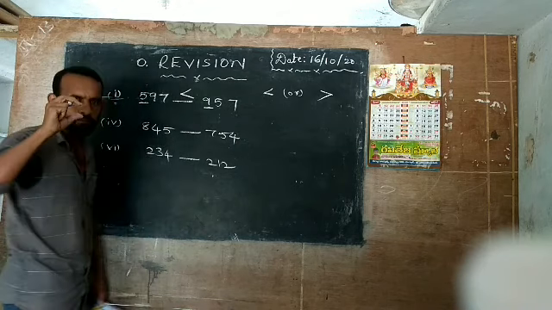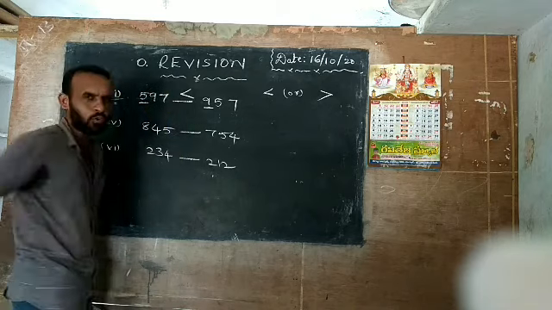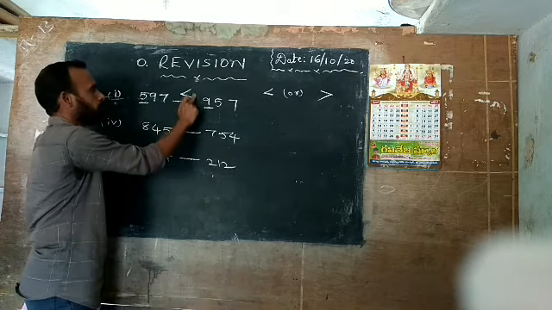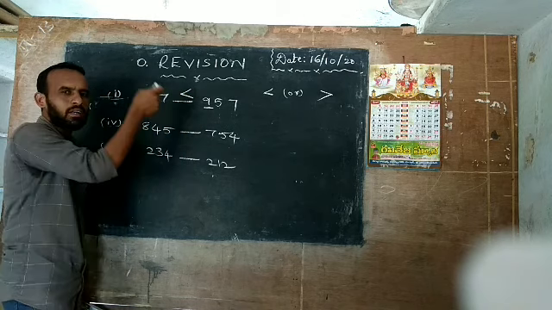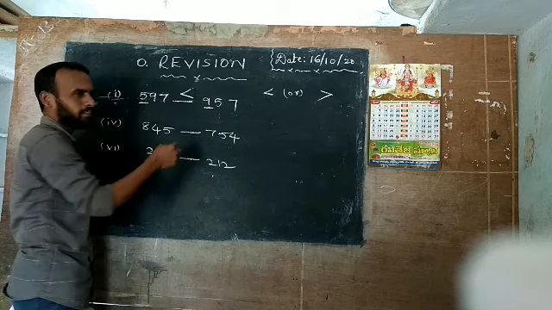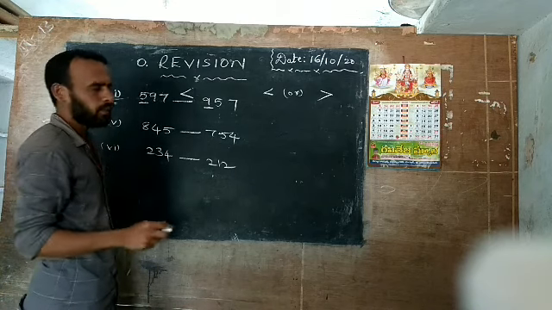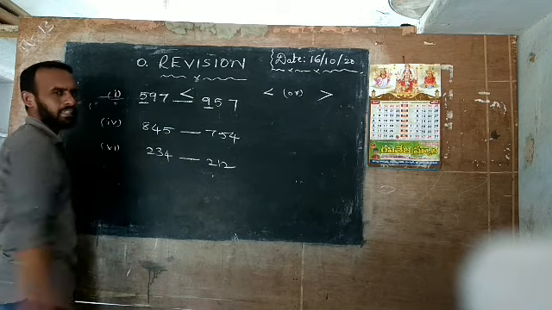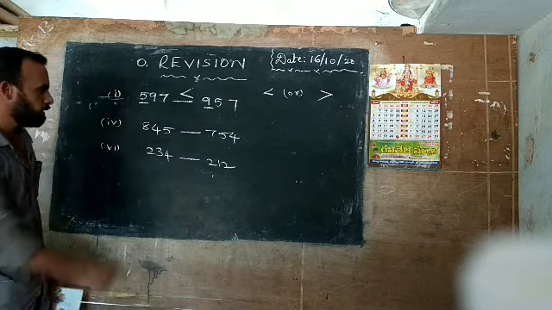The open mouth symbol is kept there, toward the bigger number. Okay, the open mouth symbol, toward the bigger number. The open mouth side of the symbol is kept here, right? Because this is the name of the symbol. Okay, so less than. Why less than? Here 9 is greater than 5. Now come here, very easy.